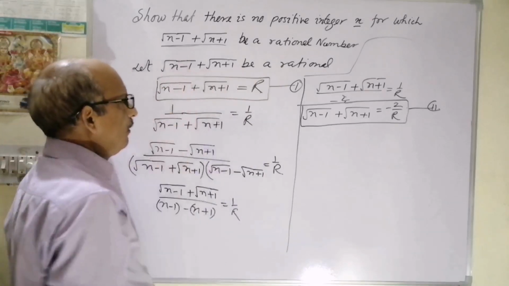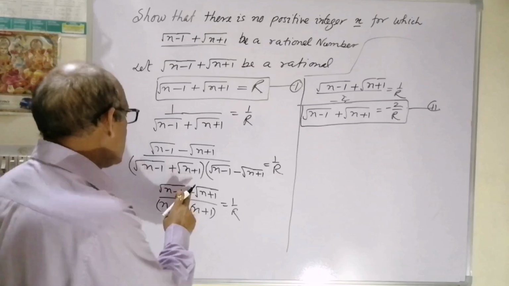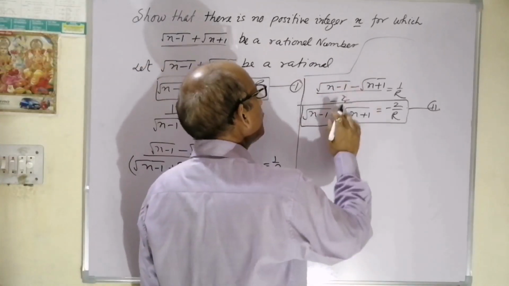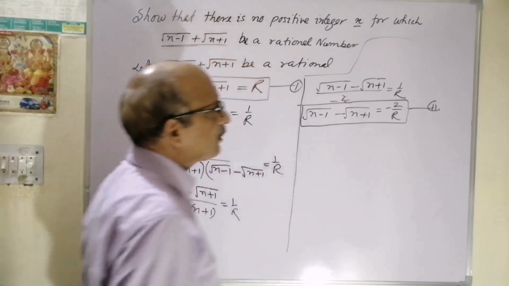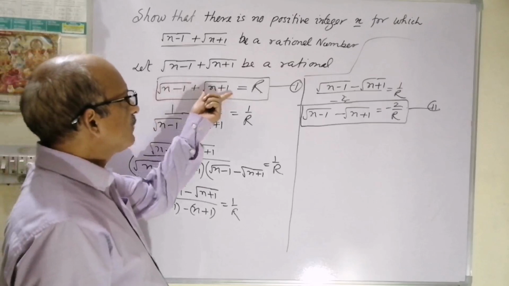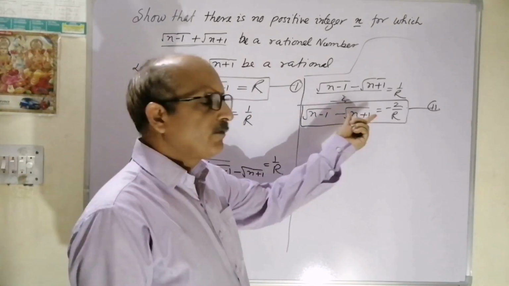Now we can see the minus sign over here. When we add the first and second equations, the root of n plus 1 terms will be cancelled out.